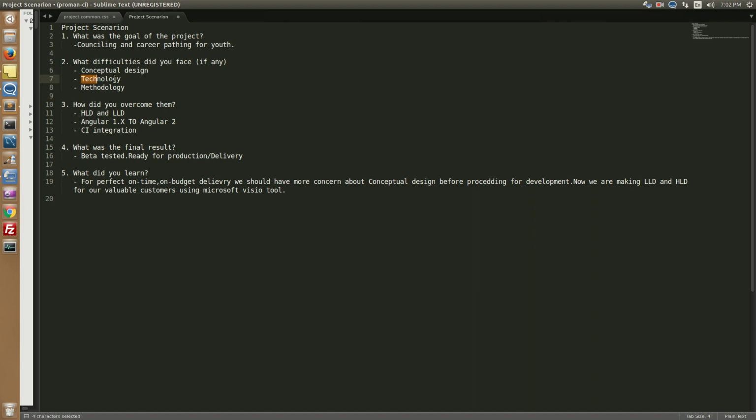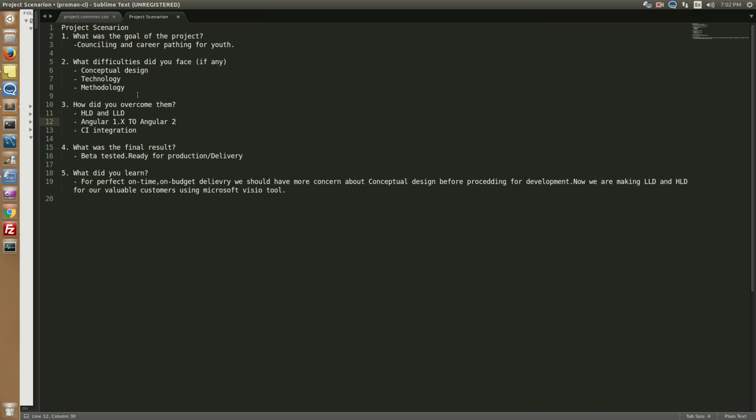Now the second issue we faced was the technology concern. To resolve it, we moved from Angular 1.x to Angular 2. Angular 2 has many good usabilities. In Angular 1 we used test cases handled by Jasmine and Karma. In Angular 2 these facilities are built in, and we don't need any other tool. In Angular 1 we used Grunt for minification and CI integration. In Angular 2 that is built in, and we have webpack packages to install the whole environment. So we found these kinds of solutions.